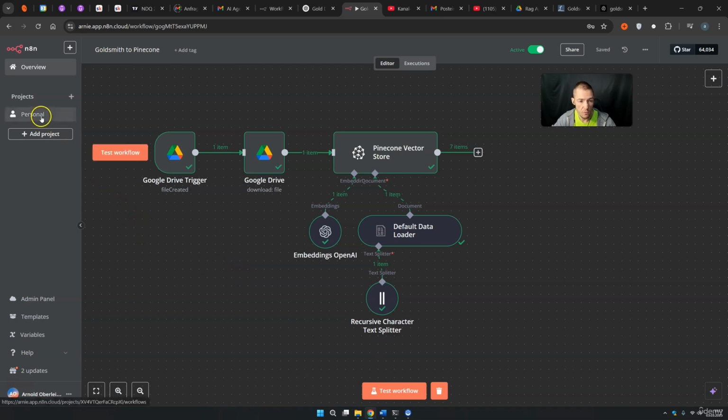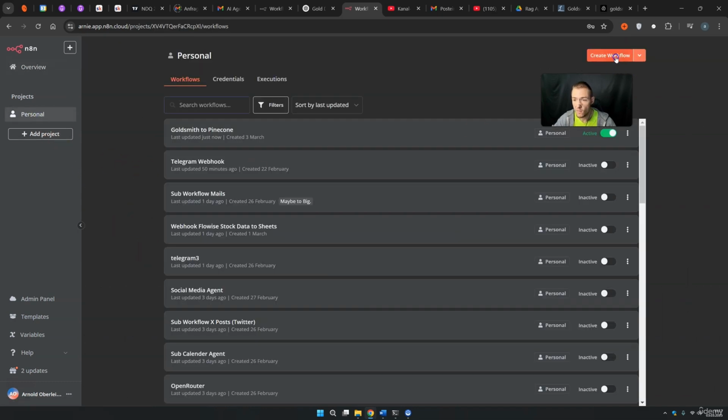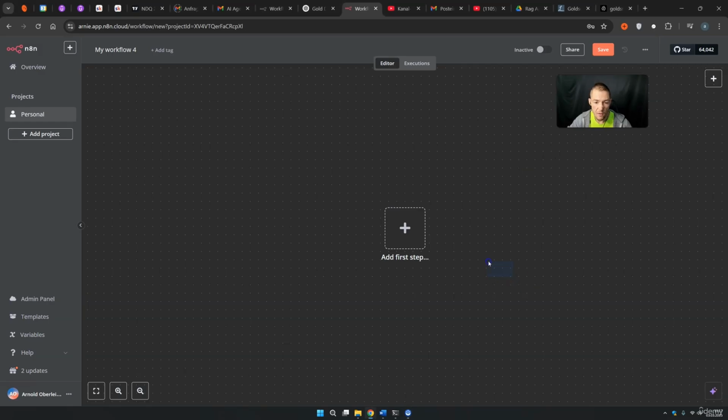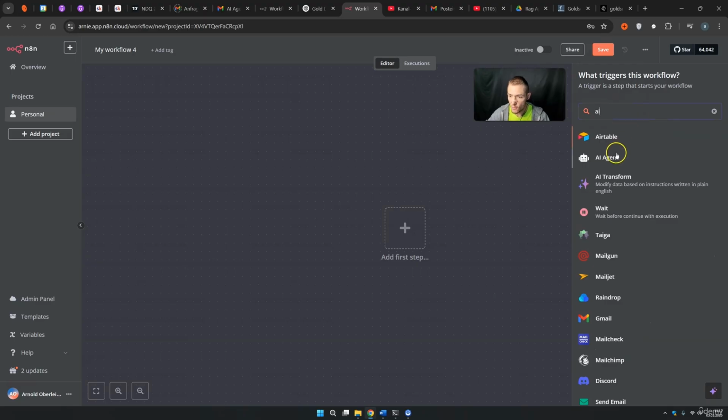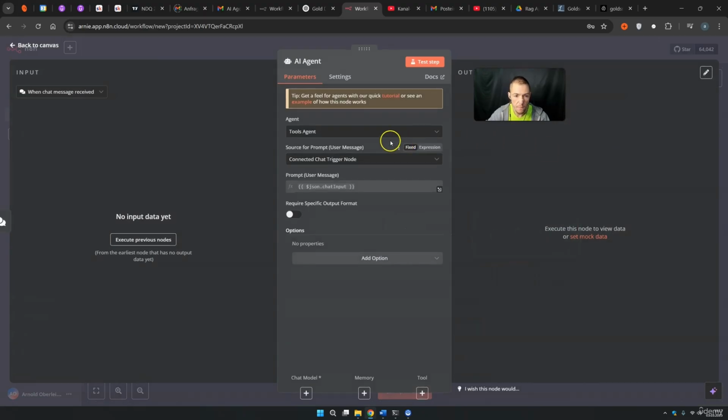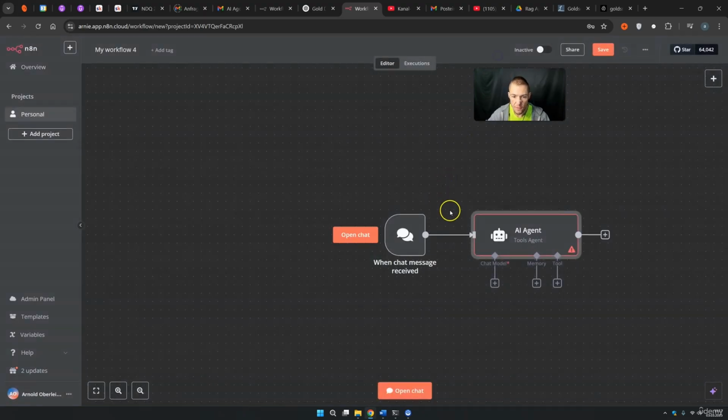Then we come back here to personal, of course. Then we press create workflow once again. And right now we need to build out our RAG application. We press plus. We want to use an AI agent node with the chat trigger. So we use the AI agent node. It's the tool agent. Everything is fine.